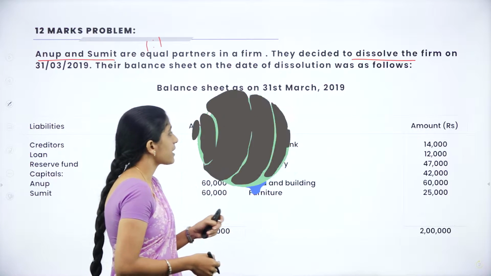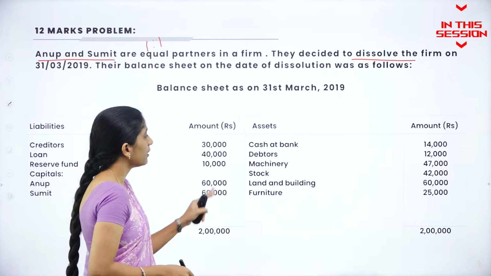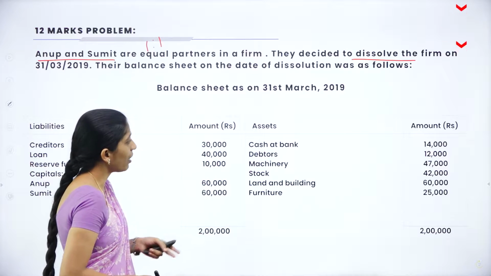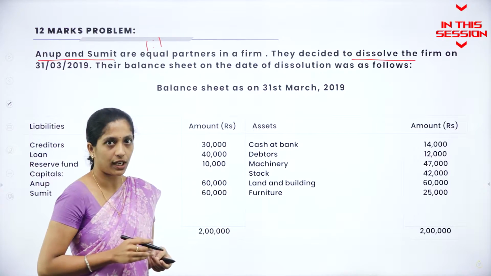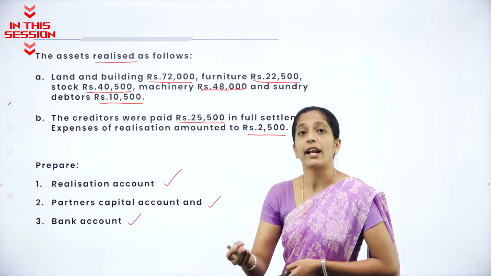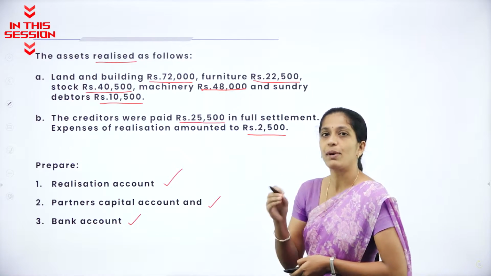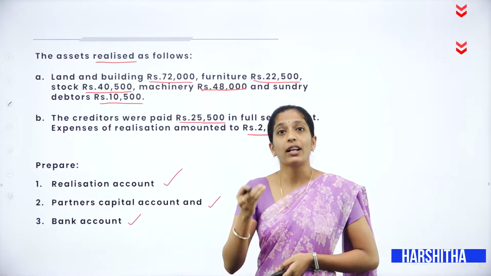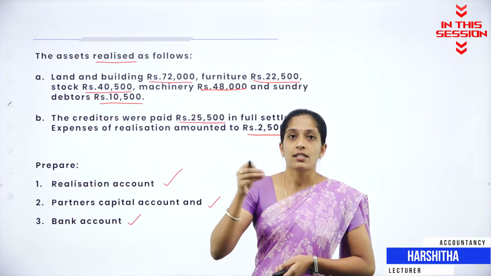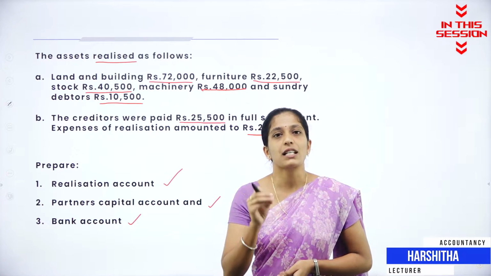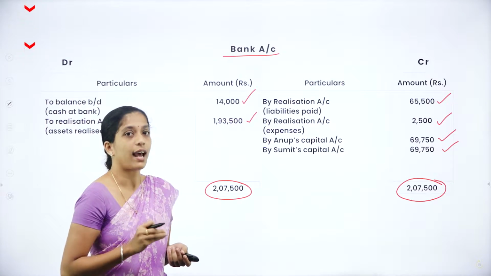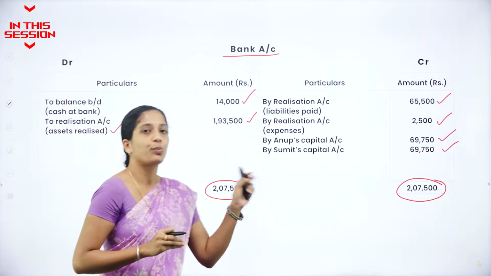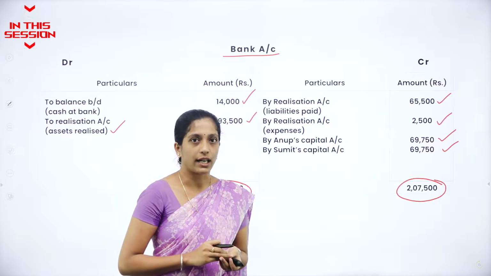Now coming to the asset side, we have cash at bank, debtors, machinery, stock, land and building and furniture. The creditors were paid rupees 25,500, but they have not given any information about the loan. Since they have not given any information about the loan, we still have to pay that loan because it is an outsider liability. In the sense, your bank account should tally. The total of the debit side should be equal to the total of the credit side.